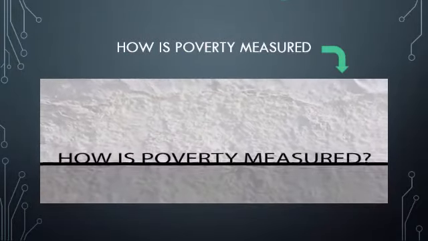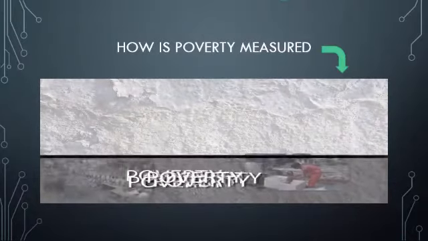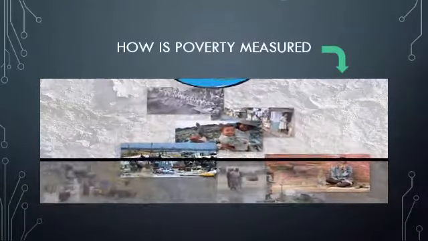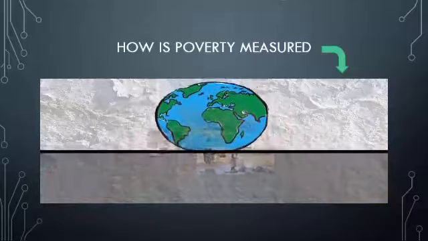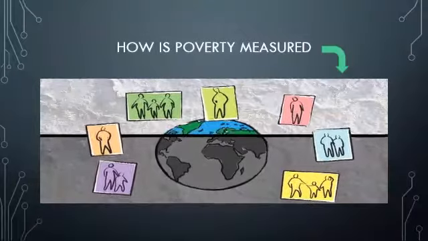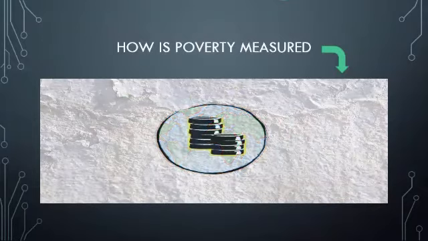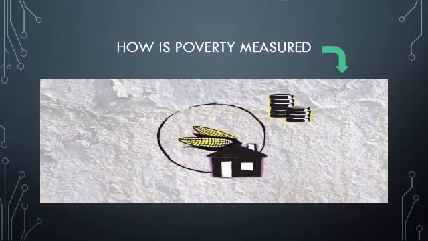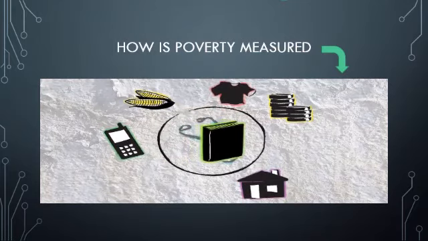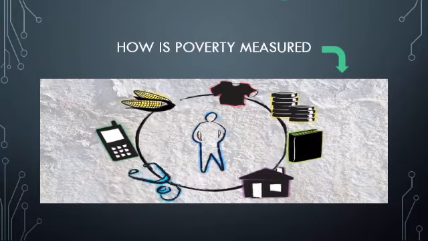To fight poverty, we must define it and be able to measure it. Poverty is multidimensional. Its harsh reality varies from one nation to another. So how do we measure poverty? We begin by creating a measure of well-being. This shows us the differences in the quality of life across an entire population. Well-being comes from many different things: how much we earn, where we live, what we eat, how much we eat, the things we acquire and use every day, whether we go to school or not, or see a doctor when we are sick. All of these contribute to the quality of life.